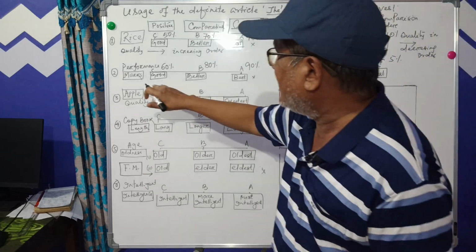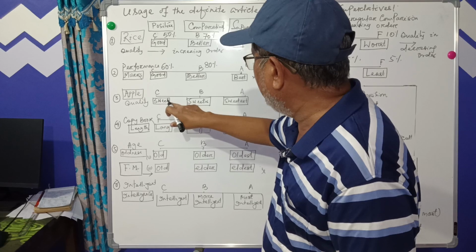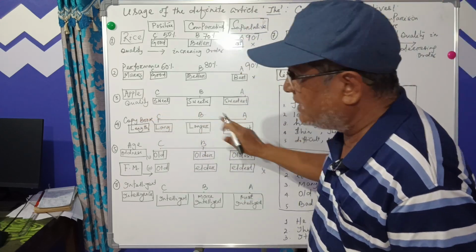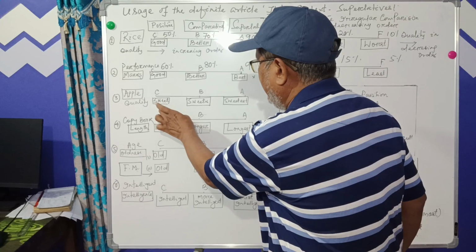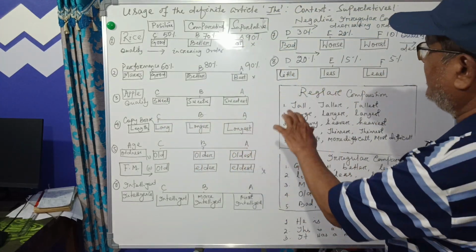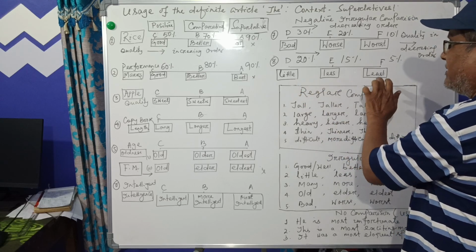Now he compared the three varieties. You see, sweet, sweeter, sweetest. So in terms of sweetness, the degree increases. So in terms of sweetness, that is the quality here decreases. This is called decreasing order.